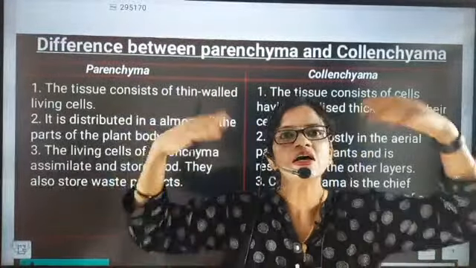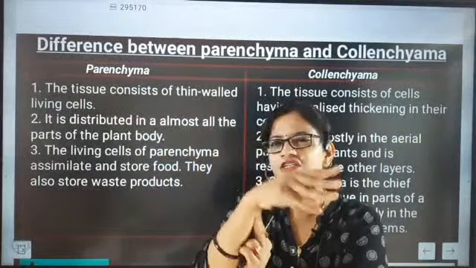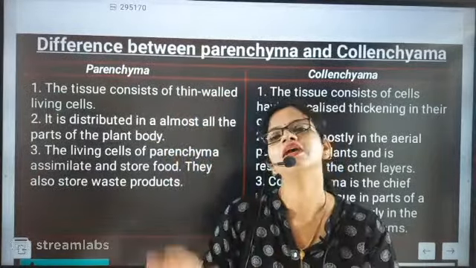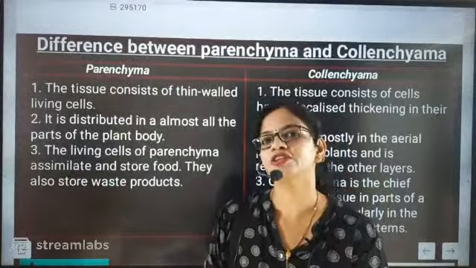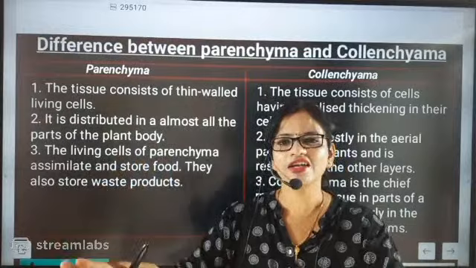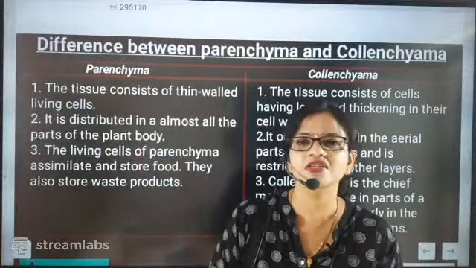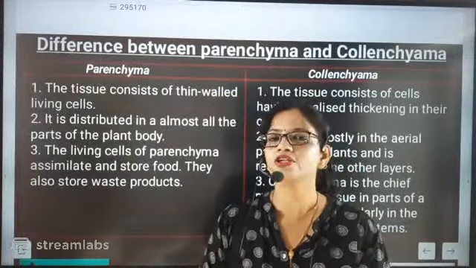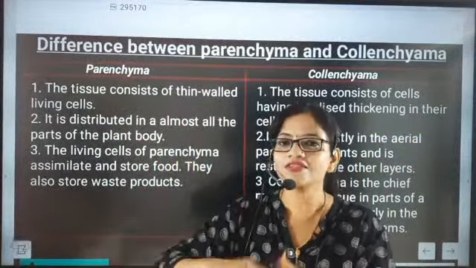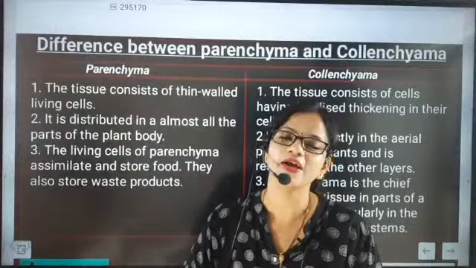Why? Because aerial means the upper region, where leaves and soft branches are, which are capable of dancing and moving, the flexible parts. There you will find collenchymatic tissues. Parenchymatic tissues are present everywhere, in most regions of the plant. Collenchymatic tissues are in the upper region, the green leaves and green stems, which can nicely dance in the wind, and that is the reason collenchymatic tissues are there.